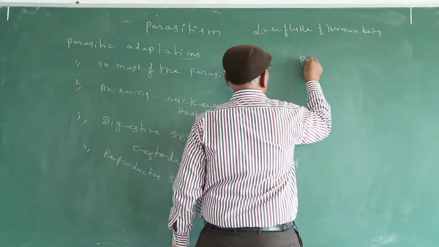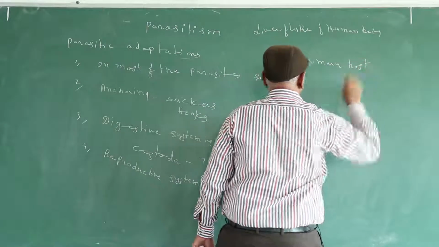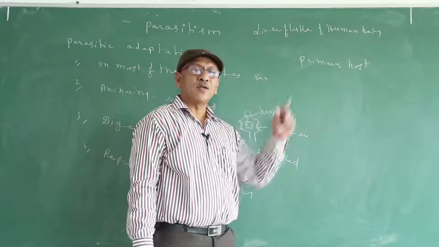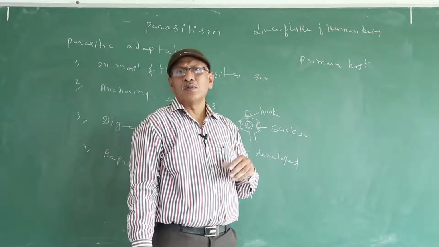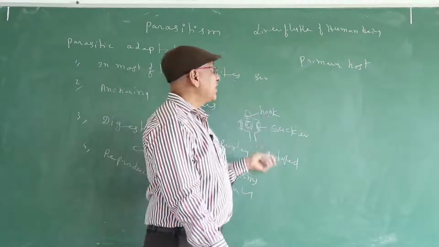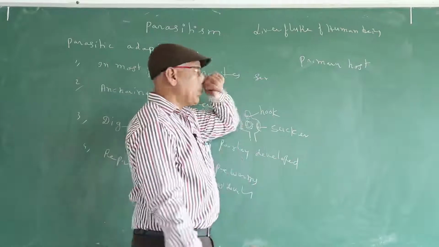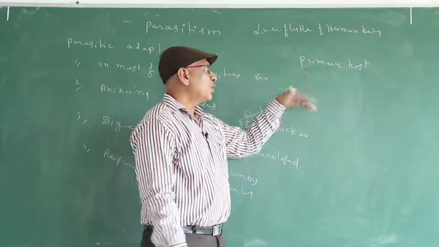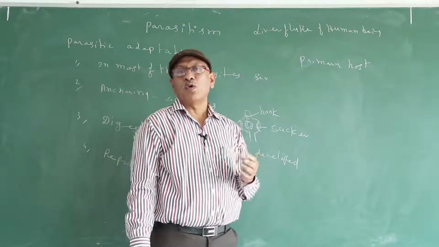So primary host, the host in which the parasite undergoes sexual reproduction is known as primary host. What is intermediate host? The host in which the parasite undergoes asexual reproduction is known as intermediate host. In the life history of several parasites, more than one intermediate host, example liver fluke of human being.